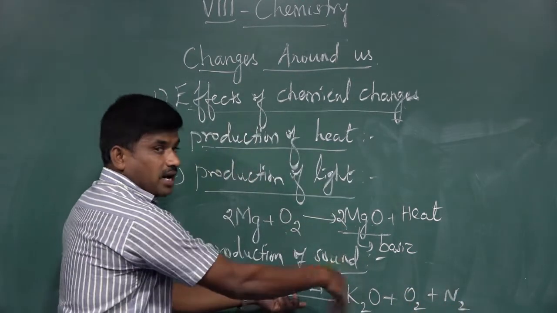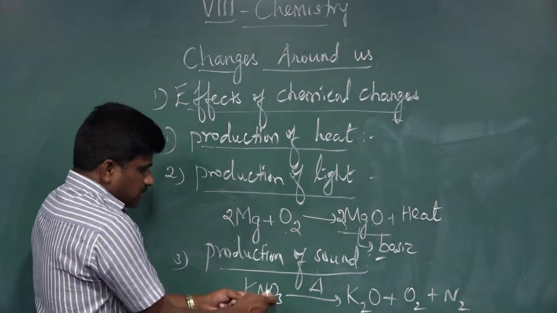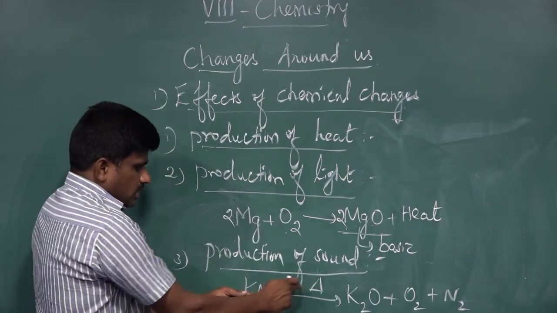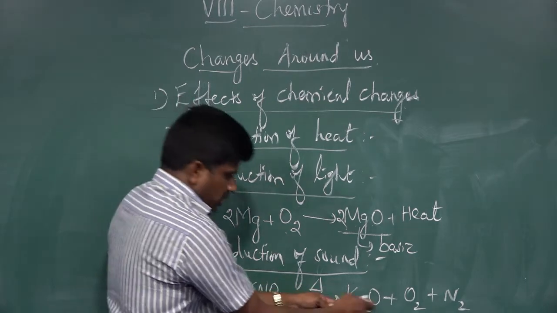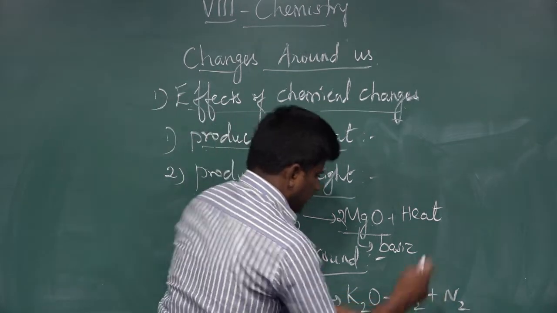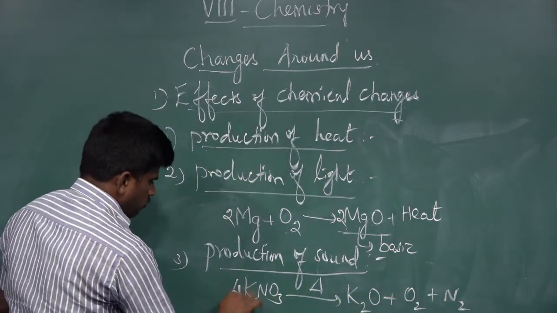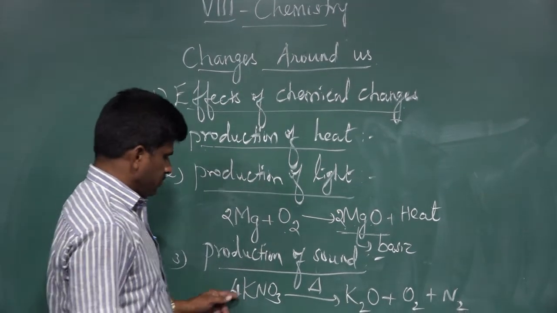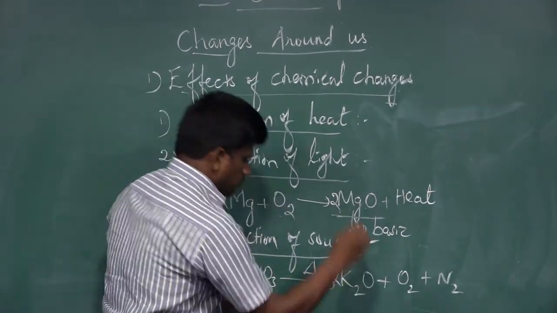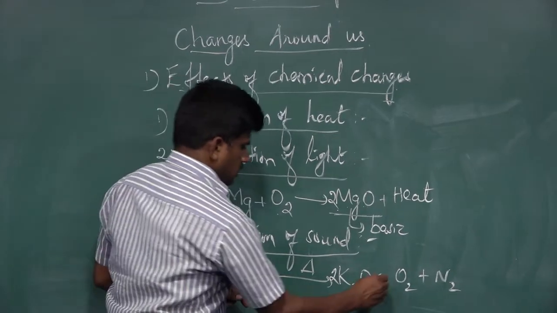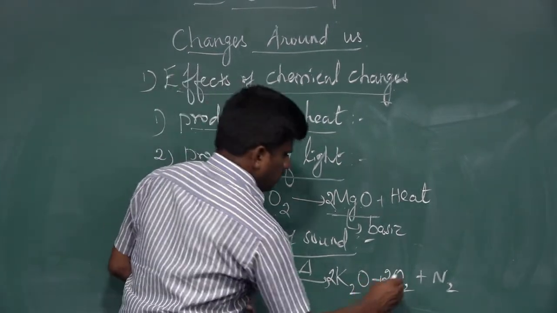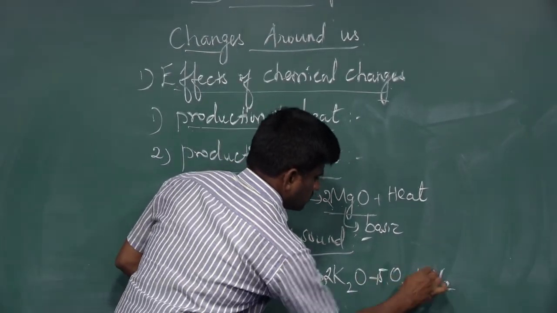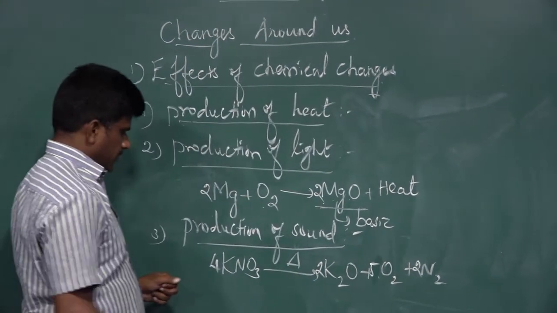What are the products obtained? When potassium nitrate, that is KNO3, is decomposed, it gives potassium oxide, oxygen and nitrogen. For balancing, 4 moles of potassium nitrate give 2 moles of potassium oxide, 5 moles of oxygen and 2 moles of nitrogen.